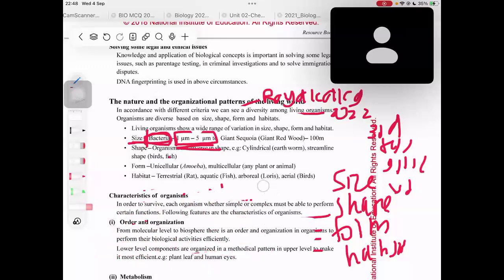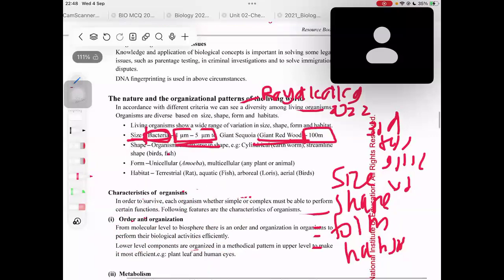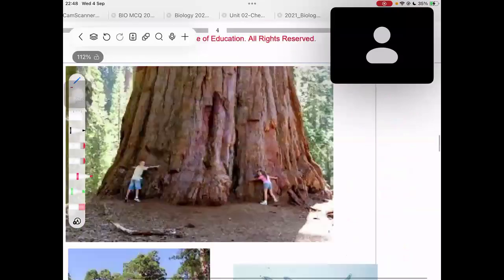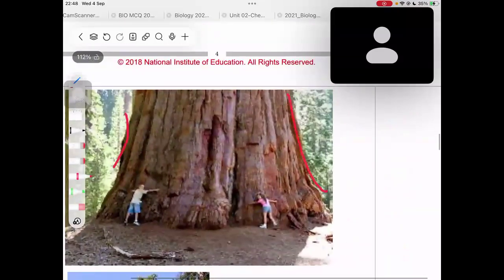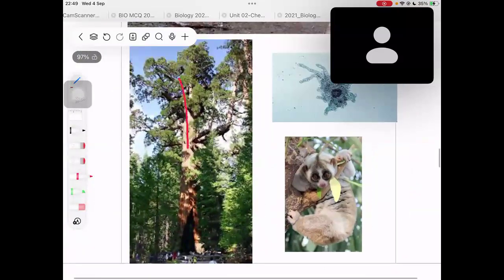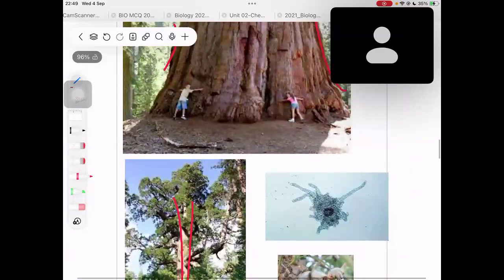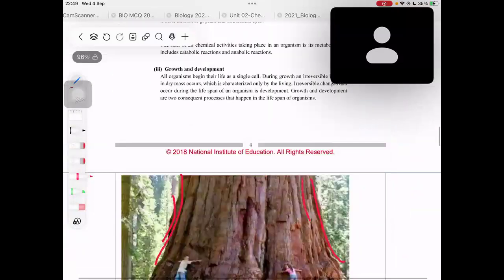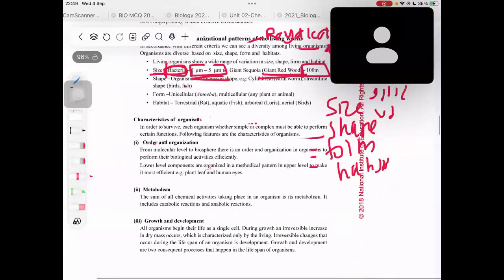And giant sequoia, which is also called the giant redwood, is around 100 meters, right? Giant sequoia tree is 100 meters. This is the giant sequoia tree. You could see how tall and how big it is, right? This is the giant sequoia tree or the giant redwood tree, right? It is very tall, right? As you can see, it is really tall. This is just the root area, like the lower trunk region, right?